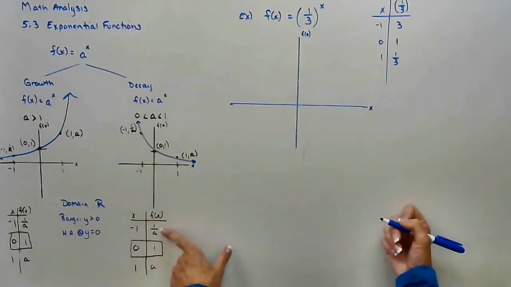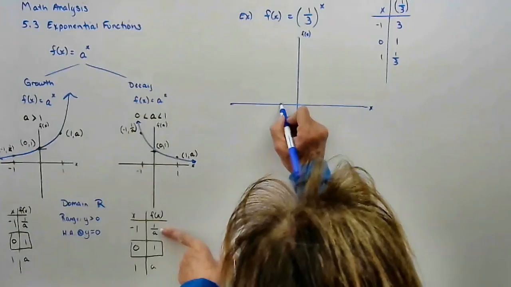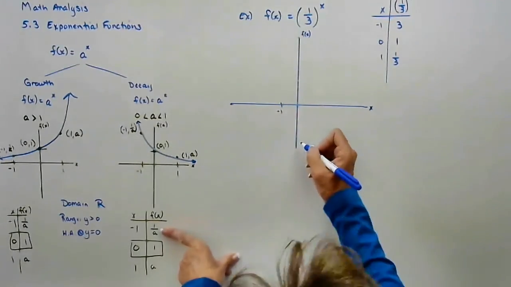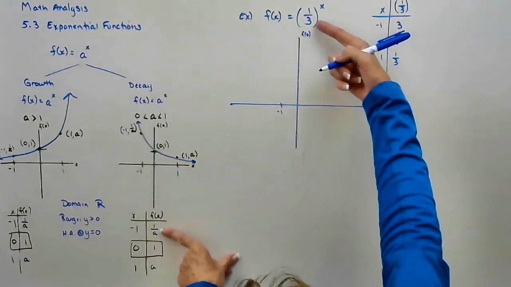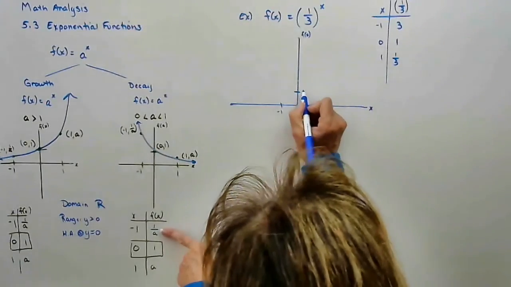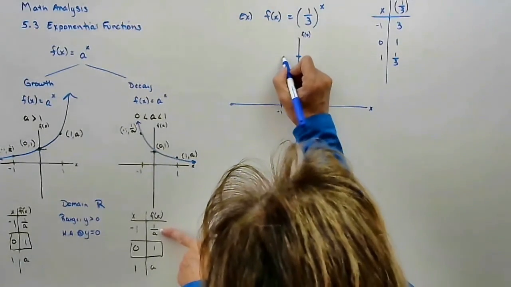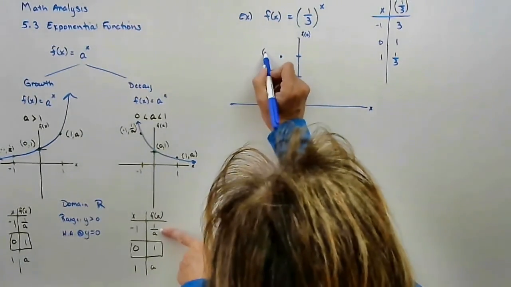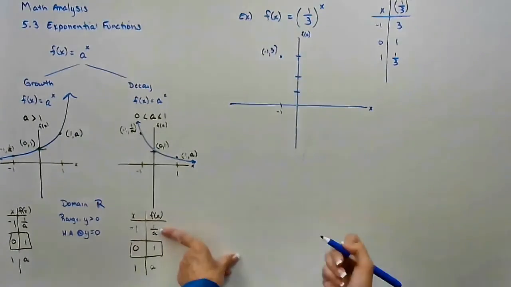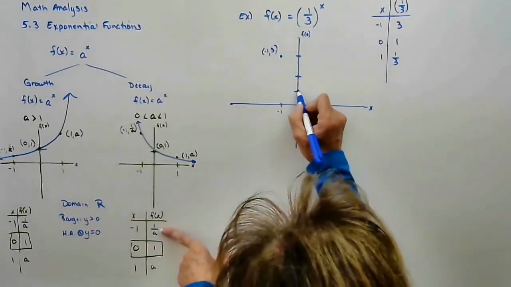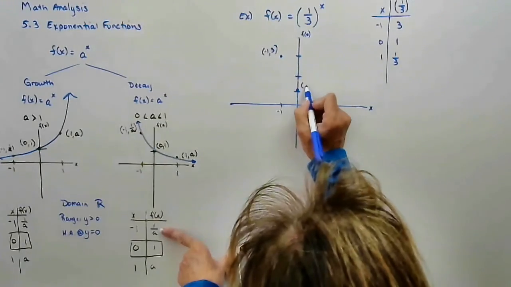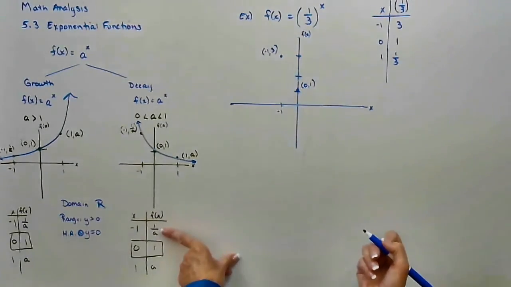So again, same 3 points. At -1, it's 1/a, the reciprocal, which was 3. At 0, anything to the 0 power is always 1.